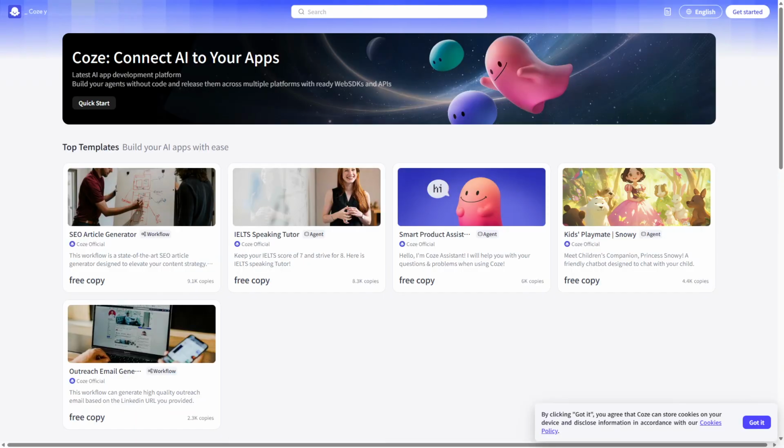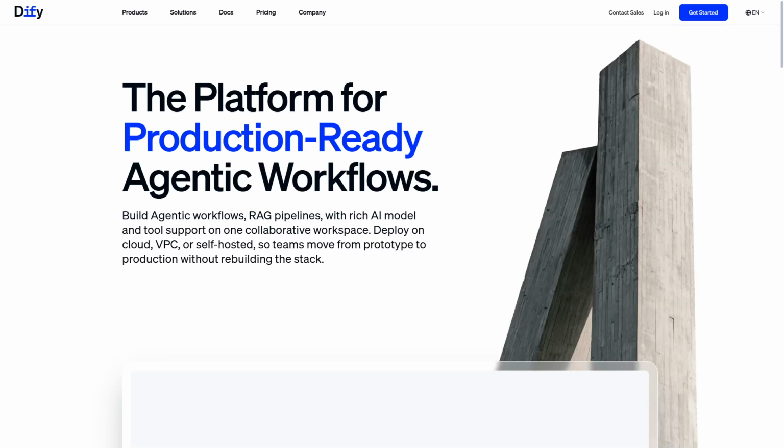Choose Coze if you want a fast, no-code AI app builder that prioritizes simplicity and quick deployment without needing technical expertise. Opt for Dify if you need a highly customizable, scalable AI platform with advanced features and don't mind a steeper learning curve. Both Coze and Dify excel in their domains, so pick the one that best fits your technical skills and project goals.